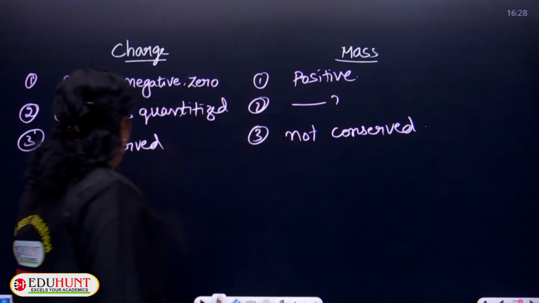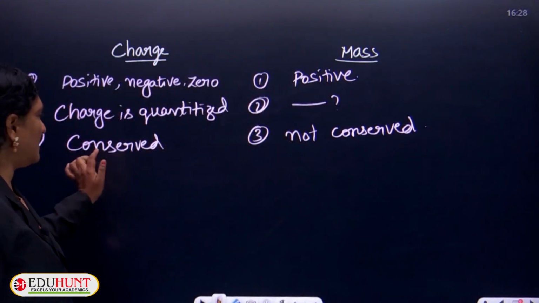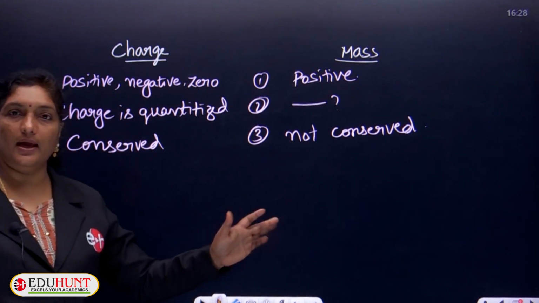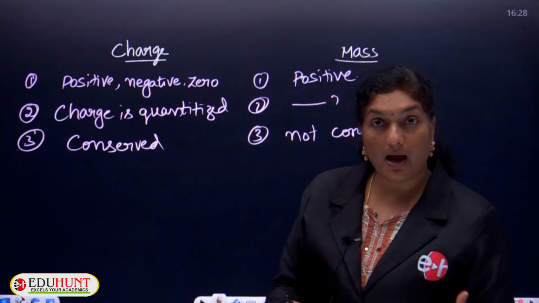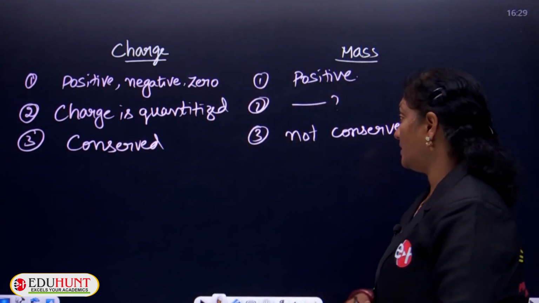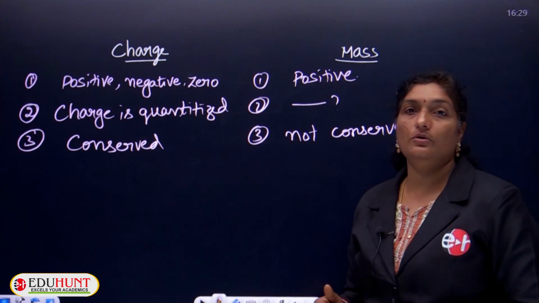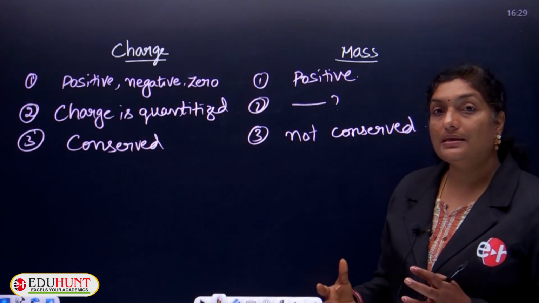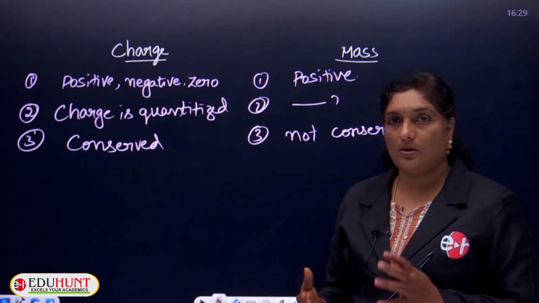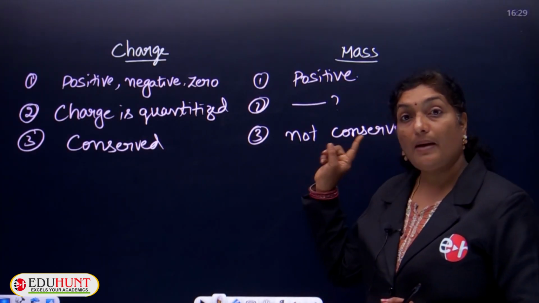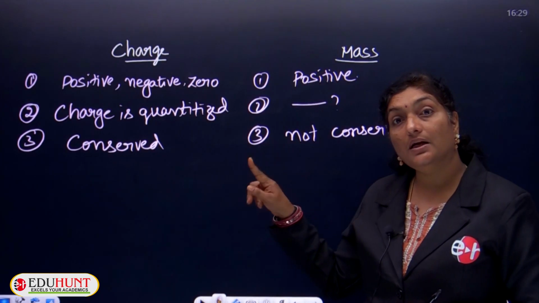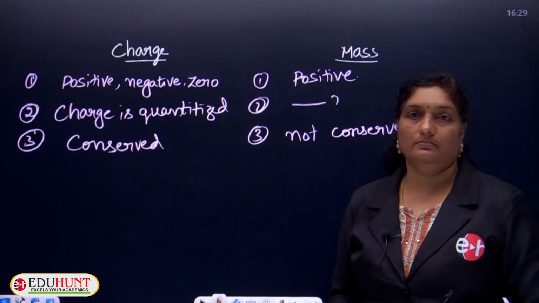Because charge can be converted from one form to another form, but mass cannot, because if you consider mass, as in the concept of light and all, you know that. The rest mass concept, corpuscular theory and everything, you will be learning that mass can be converted into the form of energy.